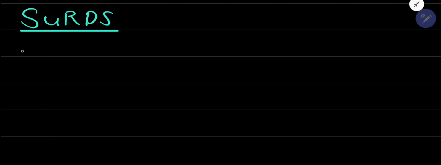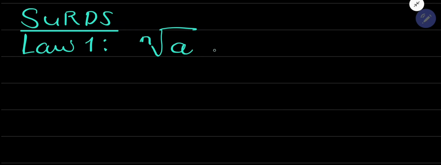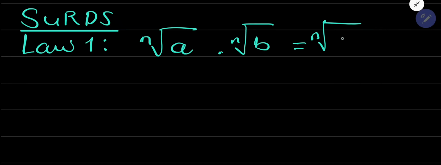So the first law, law number 1, applies like this. Whenever you have two root signs, the root of A times the root of B, you are allowed to join them and put them under the same root sign. That's the first law of surds.